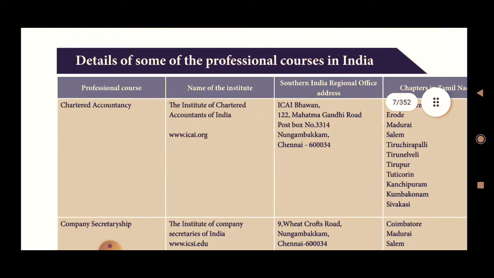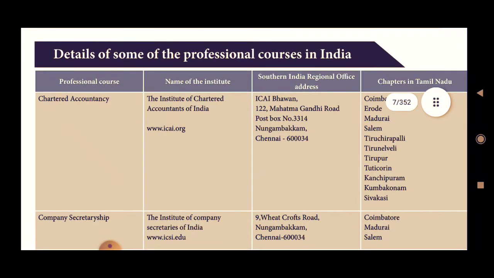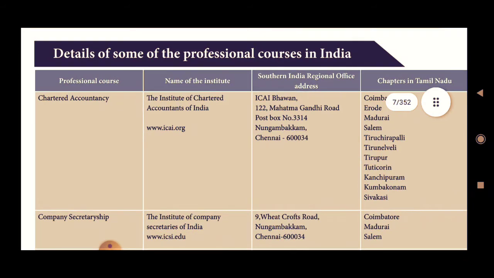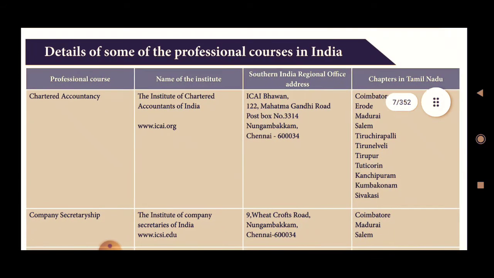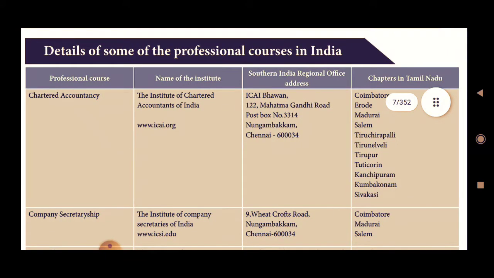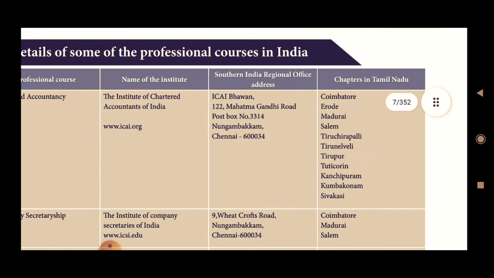Okay. Now some details of professional courses in India are also given. What is that? The professional course, that is chartered accountancy. Their institute name has been given with the website, the Institute of Chartered Accountants of India, www.icai.org, and its address also has been given, with its headquarters and branch offices.